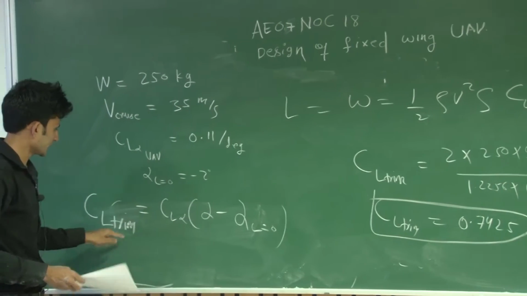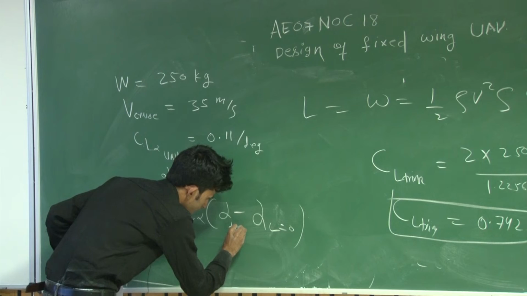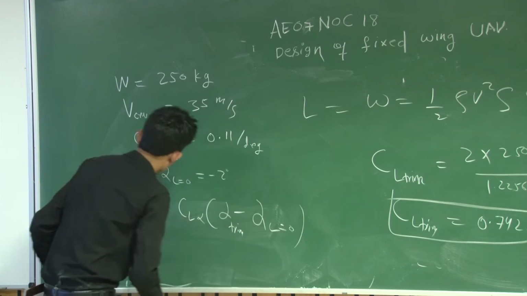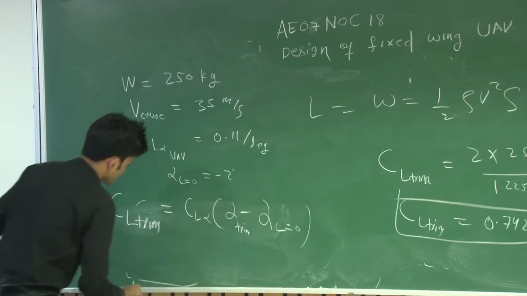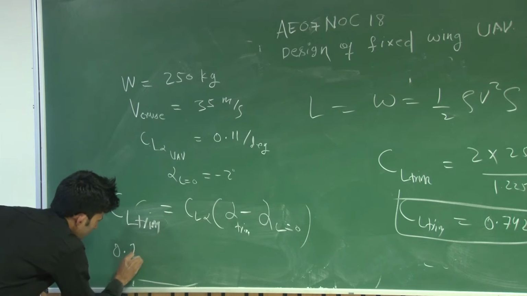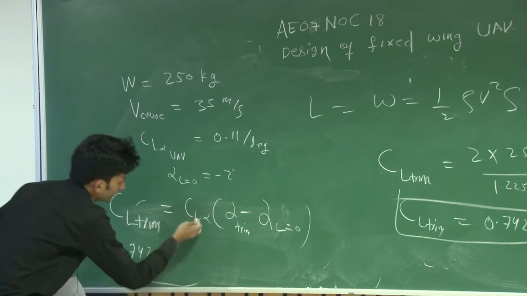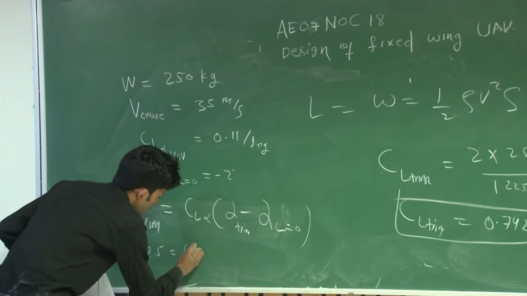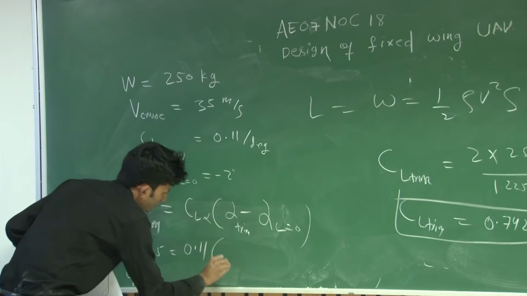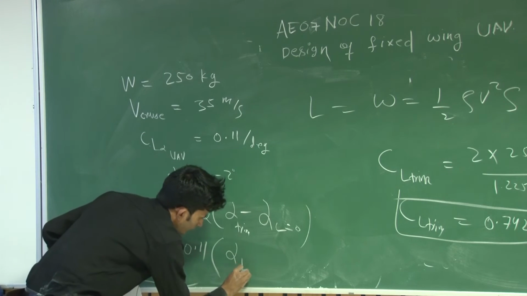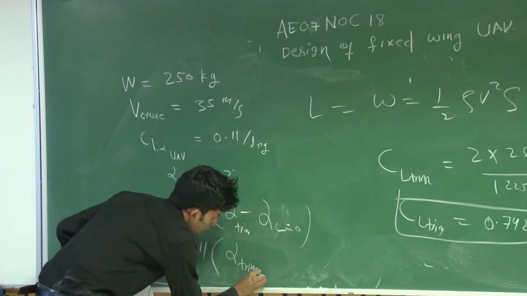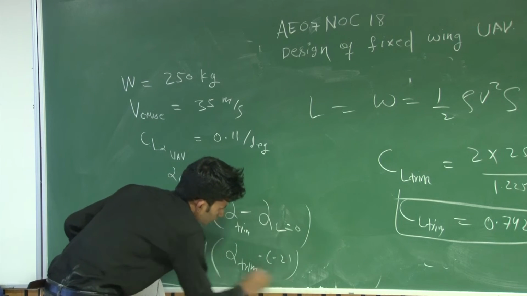So if you are putting CL trim, you have to put alpha trim here. You can put the CL trim value here. What is the value? 0.7425, and you are talking about the whole UAV. So you can put the lift curve slope of the UAV, 0.11. Alpha trim you have to find, and you know this will be minus 2.